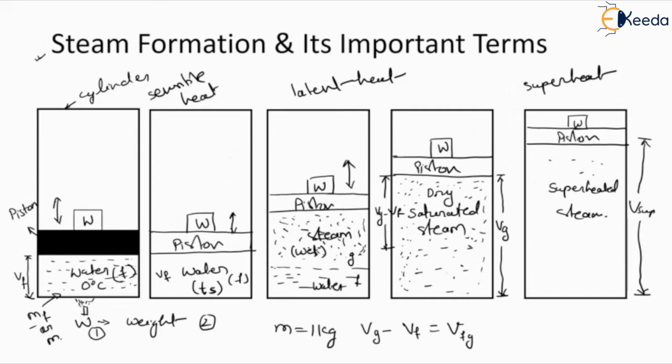From this steam, the amount of dry steam will be defined as mass of the dry steam, and the complete mass we are defining by M. So this mass of dry steam is related to dryness fraction. So dryness fraction is the ratio of amount of dry steam to the total mass of the steam.